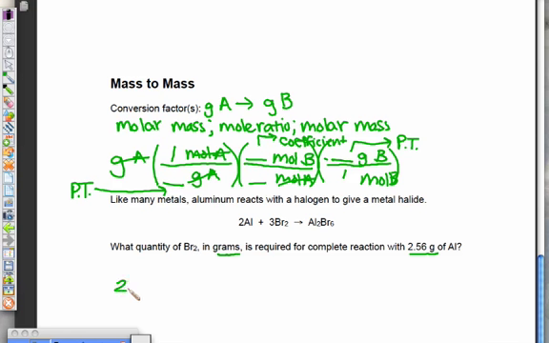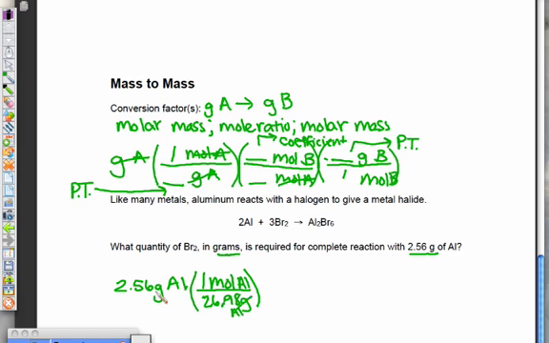So we start with our 2.56 grams of aluminum. We can convert grams to moles. 1 mole of aluminum, I'm on my periodic table, it is 26.98 grams. 26.98 grams of aluminum.